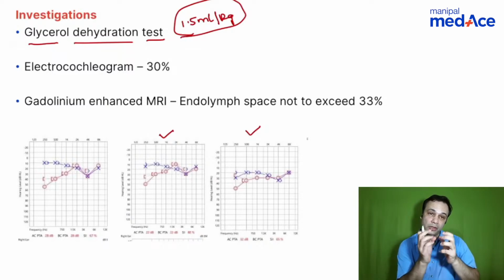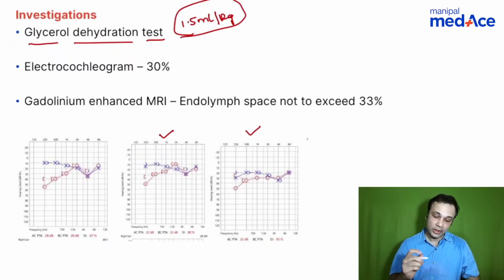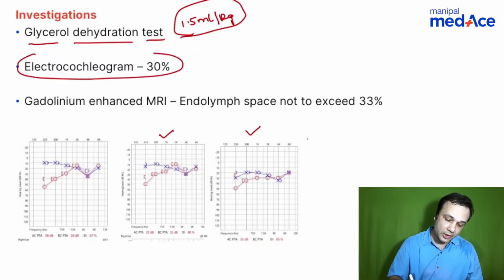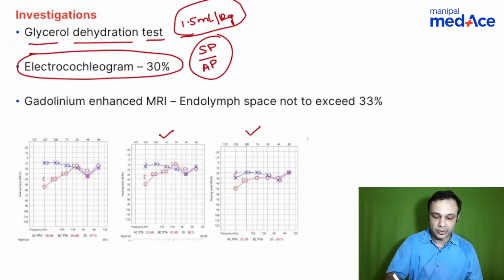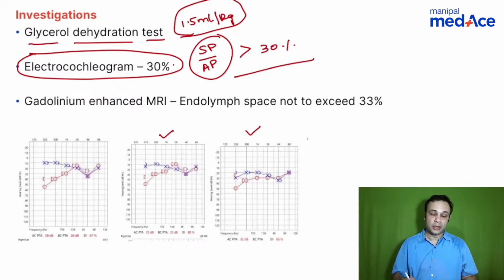That is because of the hygroscopic nature of glycerol. The second important investigation in Meniere's disease is an electrocochleogram. Normal SP-AP ratio, that is the summating potential to the action potential ratio, should be around 30%. If it increases to more than 30%, think in terms of Meniere's disease. Not diagnostic, but definitely an adjunct to diagnosis.